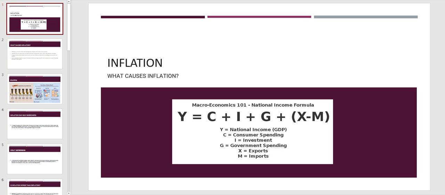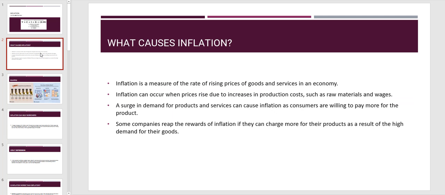Before we get deeper in, I put in this GDP, basically how we measure growth. National income, GDP, is represented by Y. Consumption spending is represented by C, plus so on. You add up everything and then subtract your imports versus exports and government spending. That's the real GDP number, if you want to see overall what the economy is doing. So let's dig in. What causes inflation?